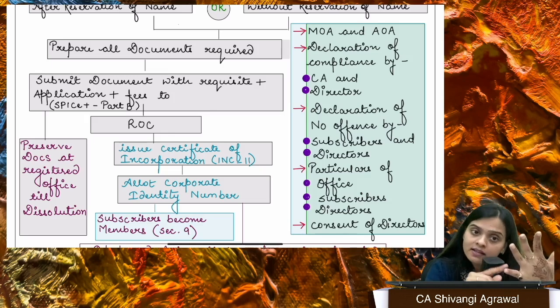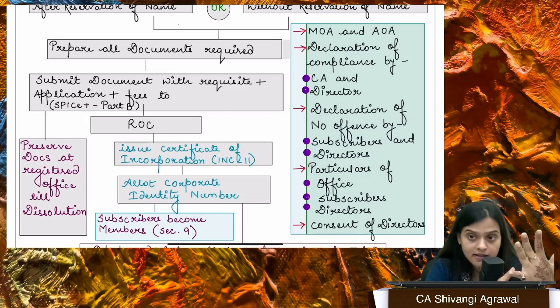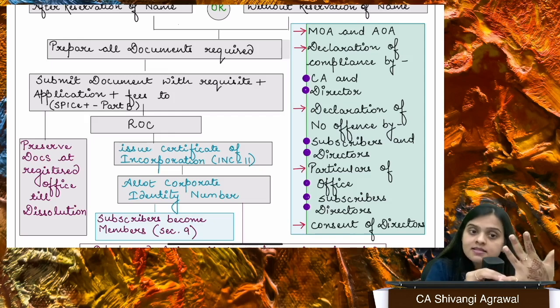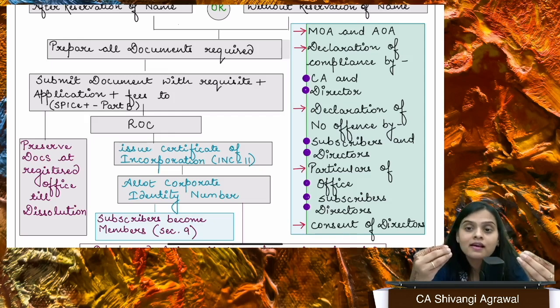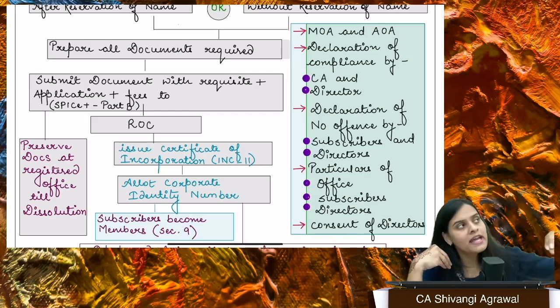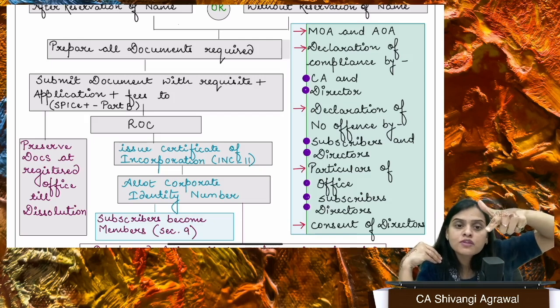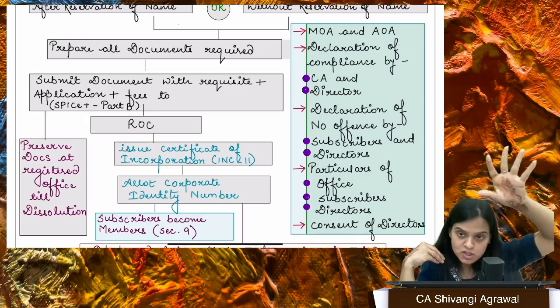The next is again a declaration, and this declaration is given by the subscribers and the directors. In this declaration, they actually tell us that we have not done any offense, that we have not ever been found guilty in promotion, formation of the company or management of the company.